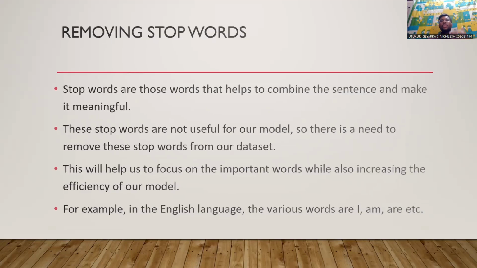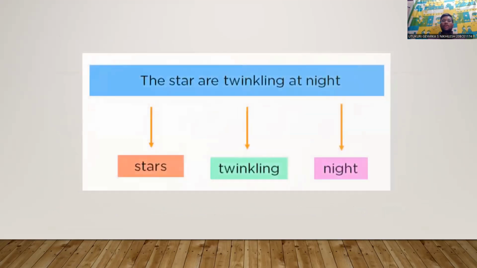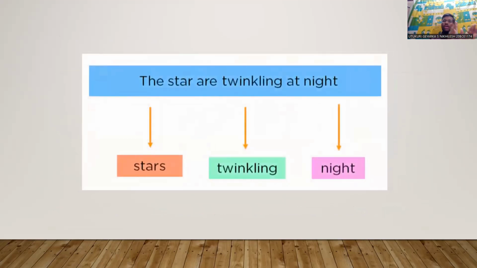Now, let us see an example for removing the stop words. Let us take an example: the stars are twinkling at night. Here, "the", "are", "at" will be considered as the stop words, while stars, twinkling, night can convey the meaning. The other three are used in order to make the sentence meaningful. In this way, stop words will be removed.